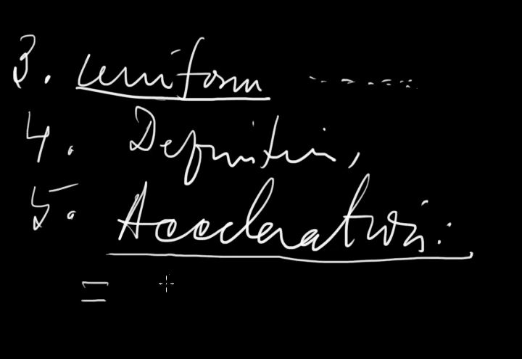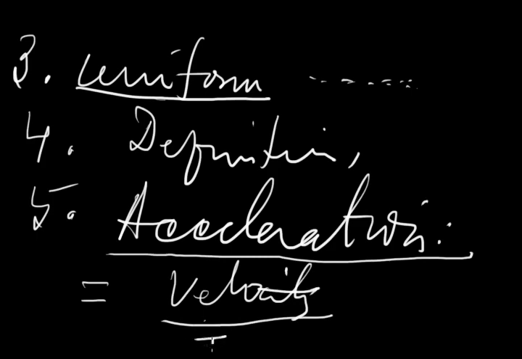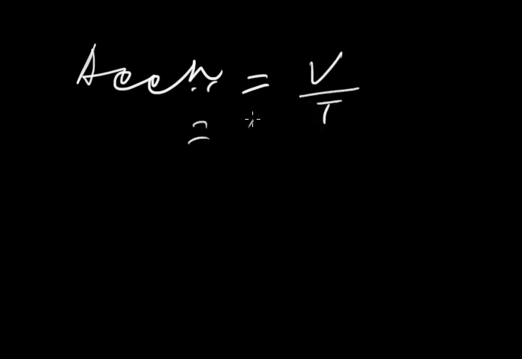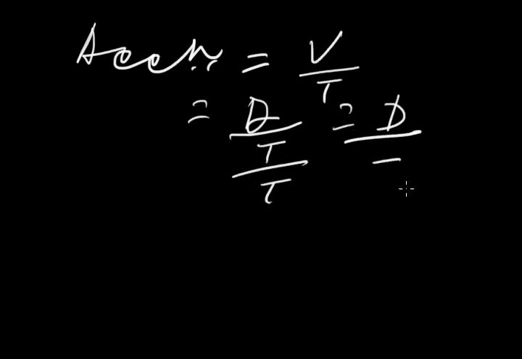So acceleration equals the increment of velocity by time. The velocity is displacement by time. So acceleration equals velocity by time, that is equal to displacement by time, that is equal to displacement by time square.